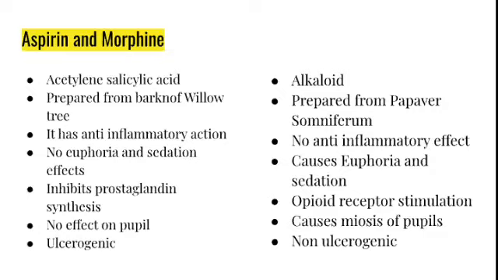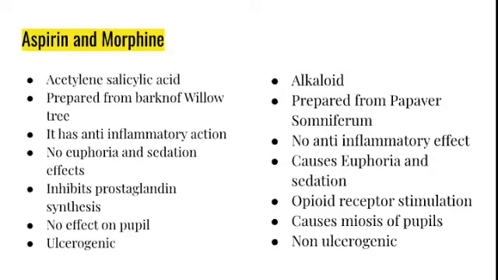Aspirin is prepared from the bark of the willow tree, whereas morphine is prepared from Papaver somniferum. Aspirin has an anti-inflammatory action and morphine has no anti-inflammatory effect. Aspirin will not cause euphoria or sedation, whereas morphine of course causes euphoria and sedation.